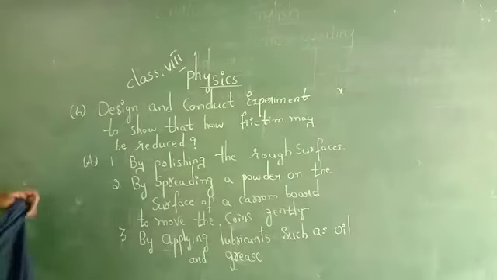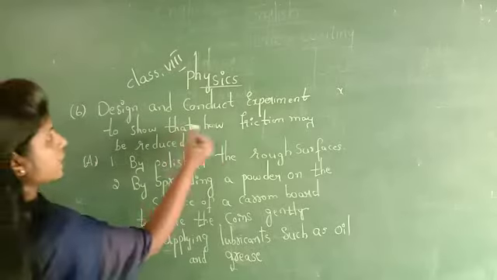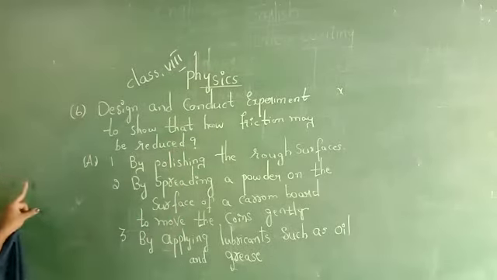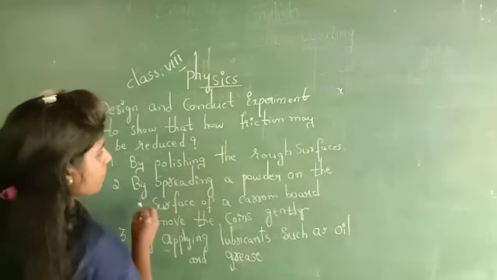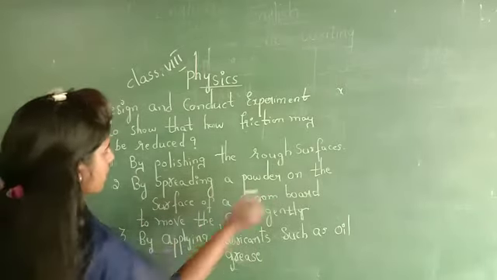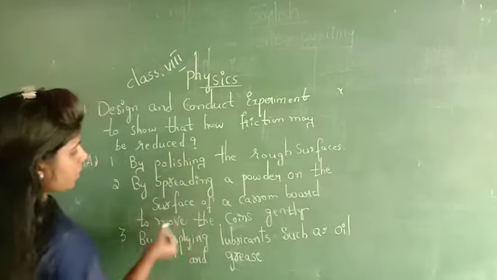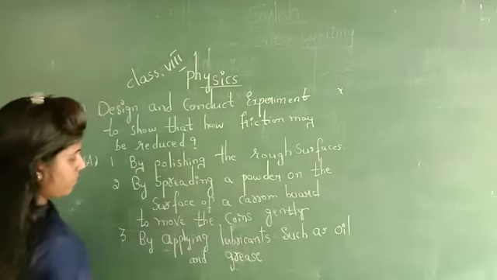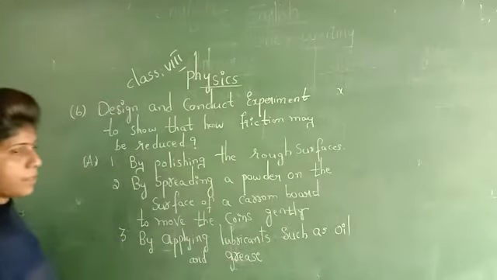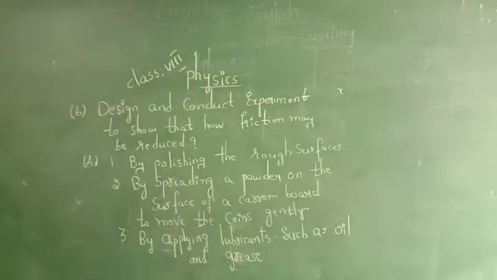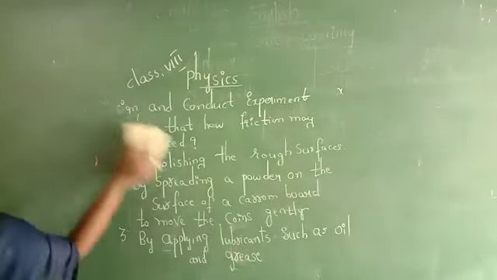Look at it now. Once again, I repeat the question. Design and conduct an experiment to show how friction may be reduced. First point, by polishing the rough surfaces, by spreading a powder on the surface of a carom board to move the coins gently, and by applying lubricants such as oil and grease. Okay, copy down this question. Write down the next question now.